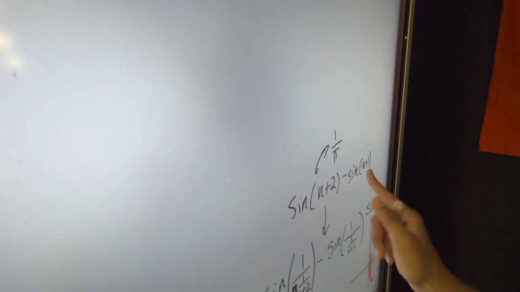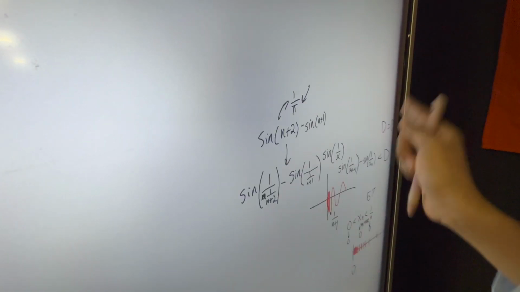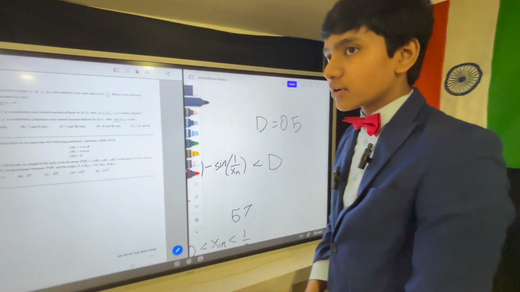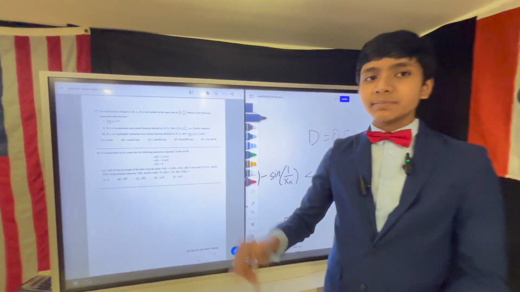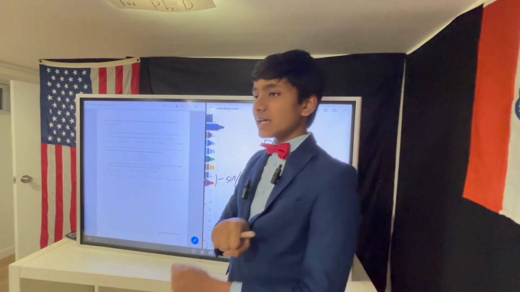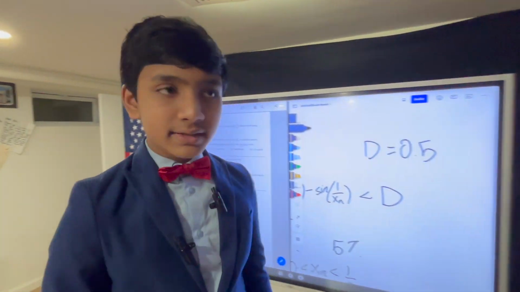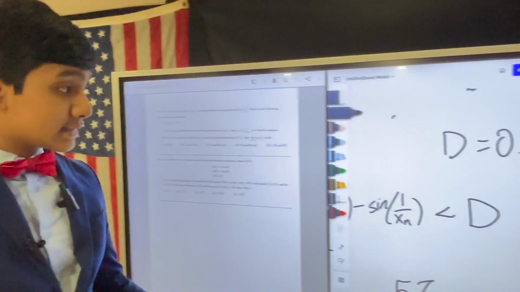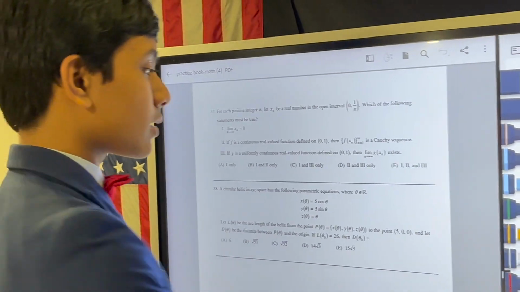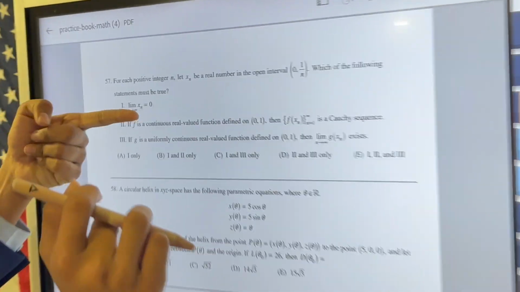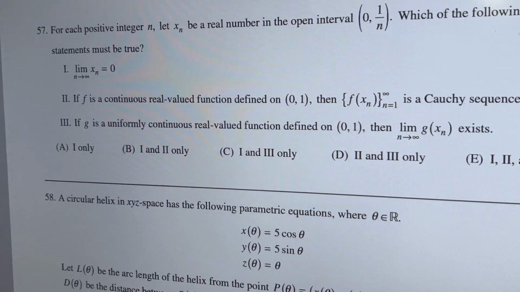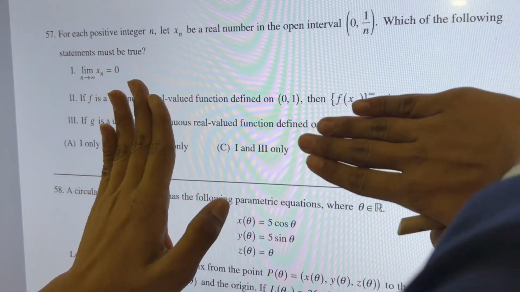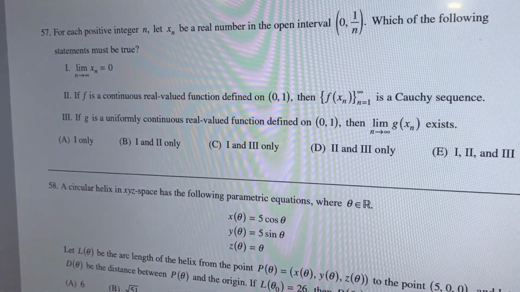Probably incorrect. But that's not the definition of a Cauchy sequence, since for a Cauchy sequence, the distance between each consecutive pair of terms, or the distance between two arbitrary pairs of terms, is supposed to approach 0 as n approaches infinity. So 2 is incorrect because we can find some counterexamples. So it looks like we're down to two options, A and C.